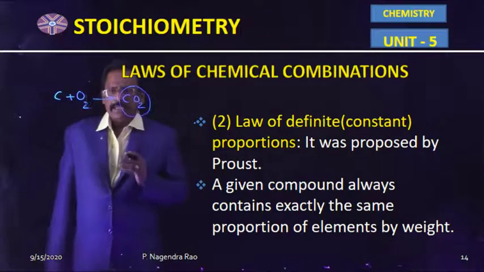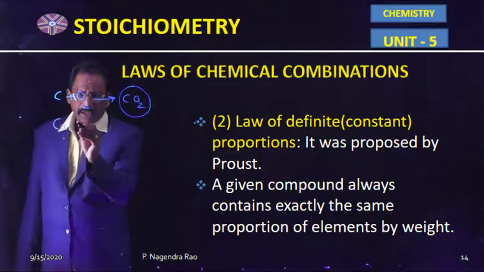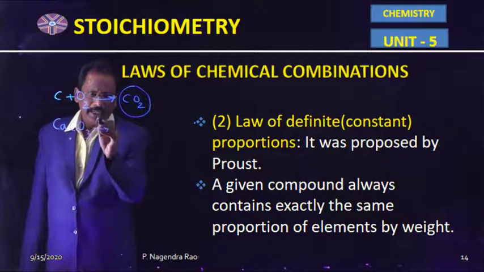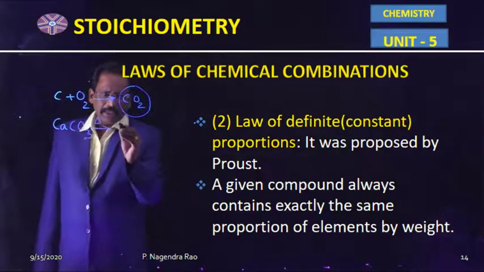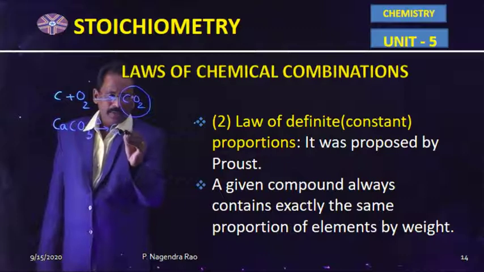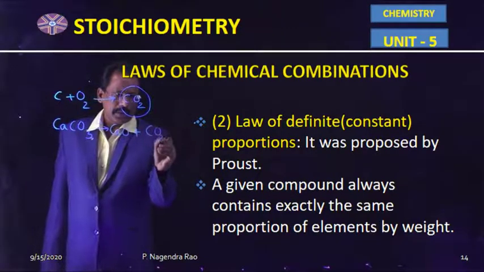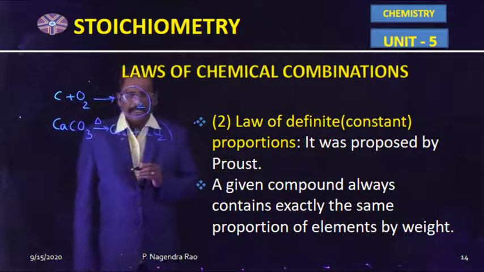The same carbon dioxide gas is also liberated on heating limestone. On heating limestone, that means calcium carbonate, it is converted into quicklime, CaO, and CO2. So this is another source to produce carbon dioxide gas.